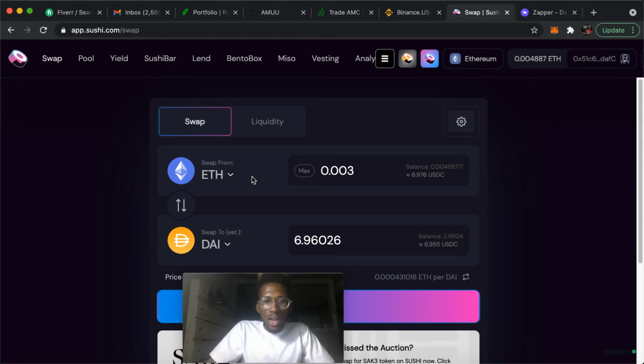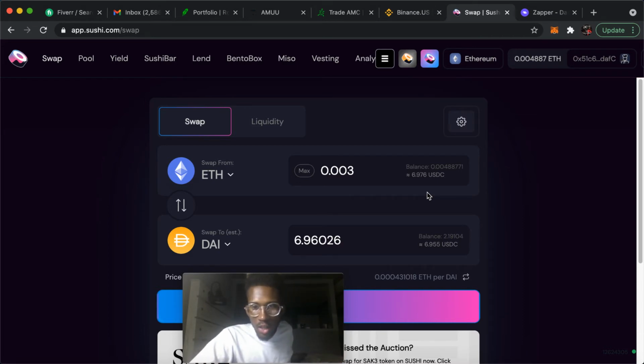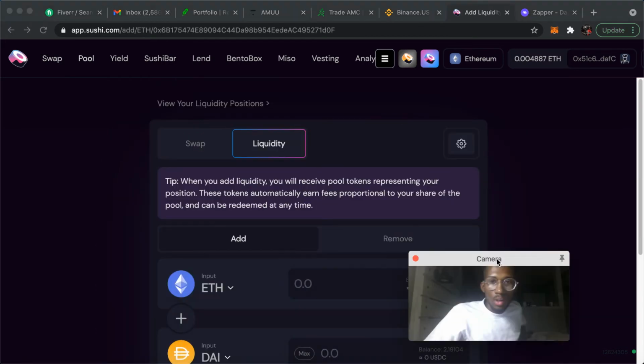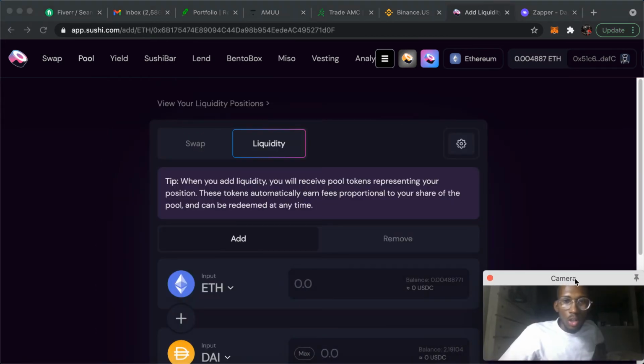then you would need to have leftover money in your Ethereum account. So if I'm switching over, this is just for the sake of an example, $6.09 to DAI, I would need to have $6.09 in Ethereum as well. So once you have an equal amount of money in the two coins, then at that point you could add liquidity to the Sushi exchange.